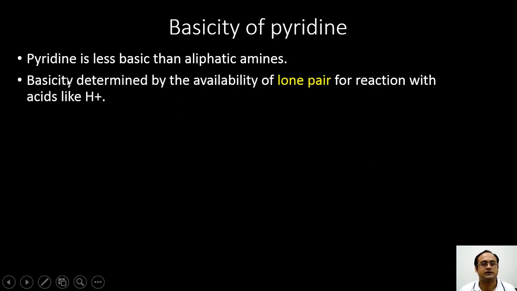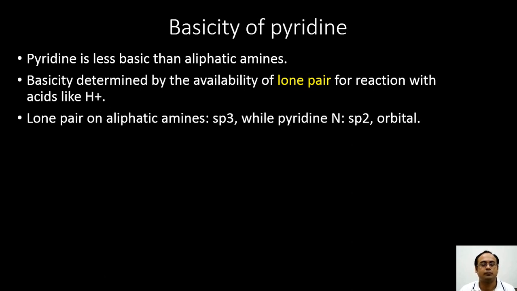Because we know that basicity is determined by the ability of the lone pair to react with acids like H+. The lone pair on aliphatic amines is present in an sp3 hybridized orbital, whereas in pyridine the nitrogen has an sp2 hybridized orbital.